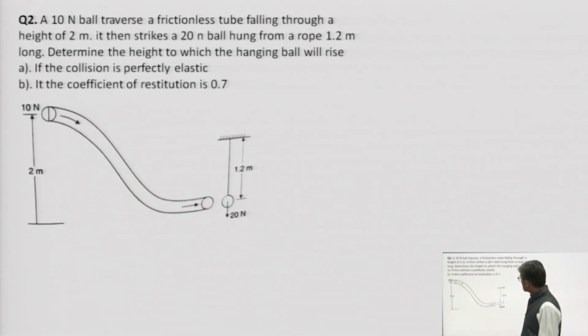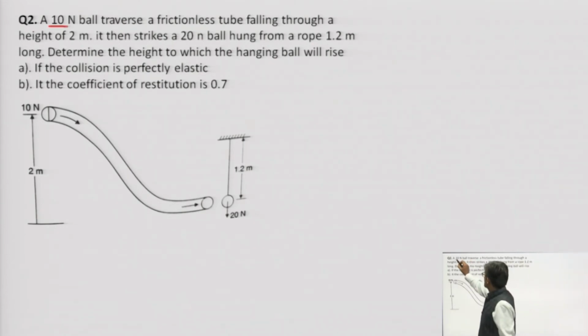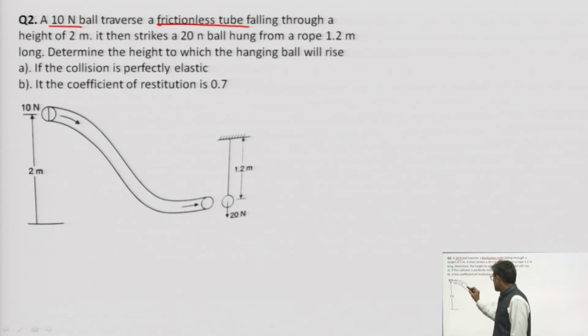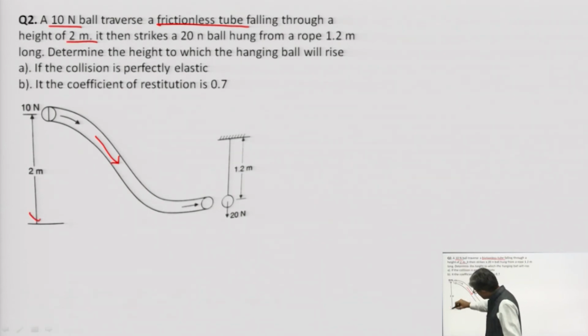Let us do one more question. In this question, a ball of weight 10 kilonewton traverses a frictionless tube. Frictionless means there is no need to consider the forces in contact between tube and ball. It falls through a height of 2 meter, so this height is given to us as 2 meter.